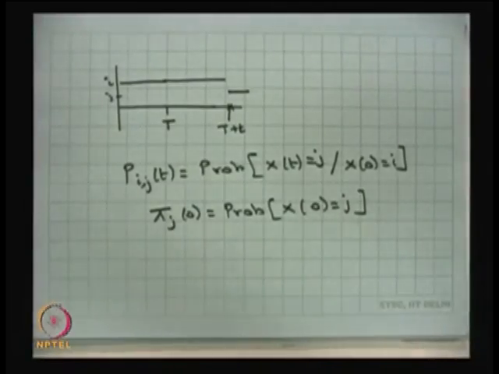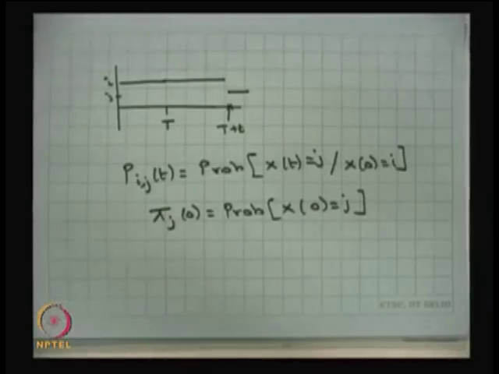This is the meaning of pi j of 0. With these entities you are framing the vector, that is pi naught.